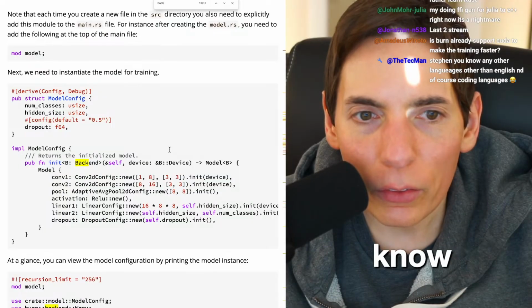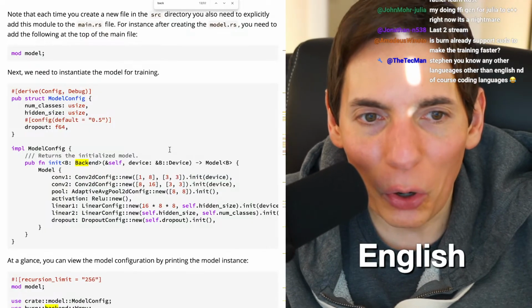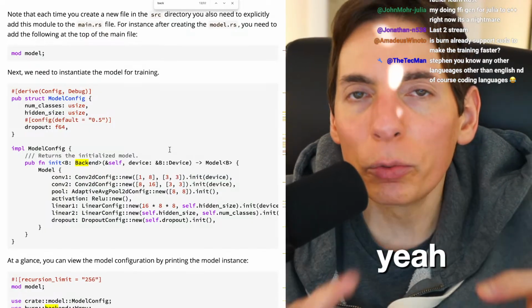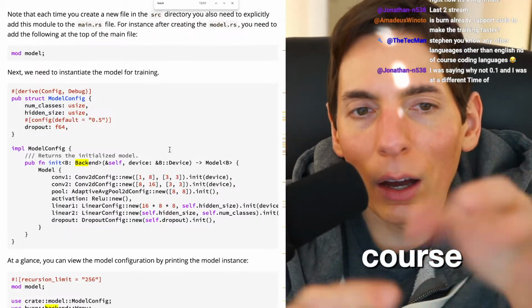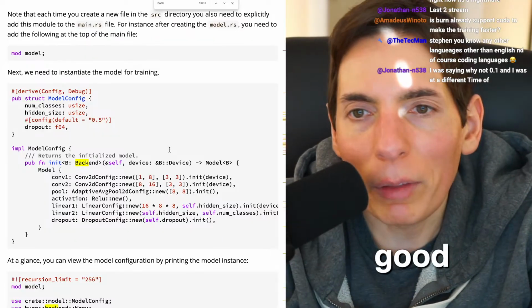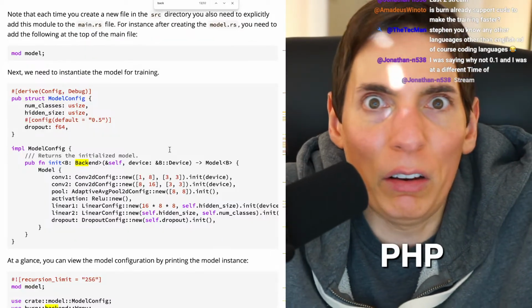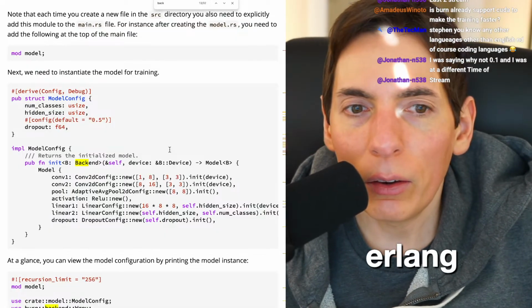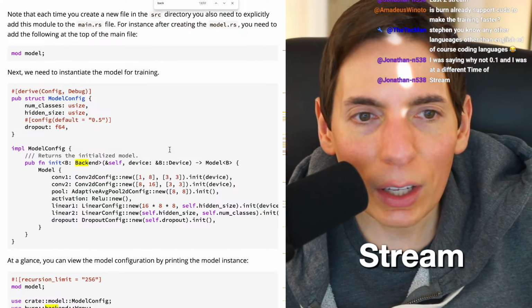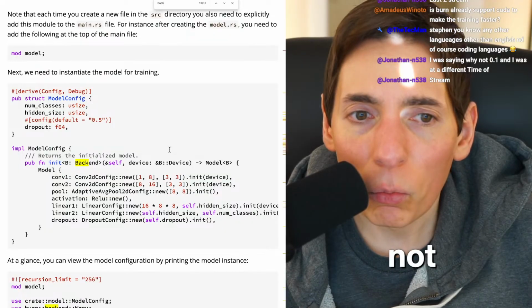Steven, any other languages other than English? Of course. Coding languages? Yeah. So JavaScript, Python, Go, Rust, of course. Ruby, well, that's good. I mean, like PHP if you want, right? We've done some Erlang, Elixir.